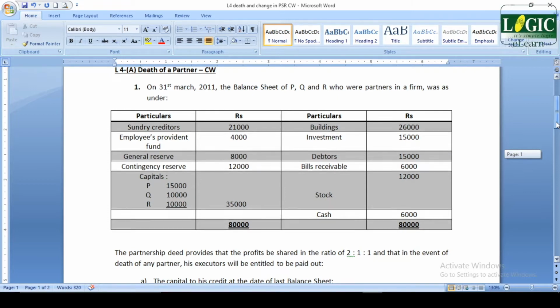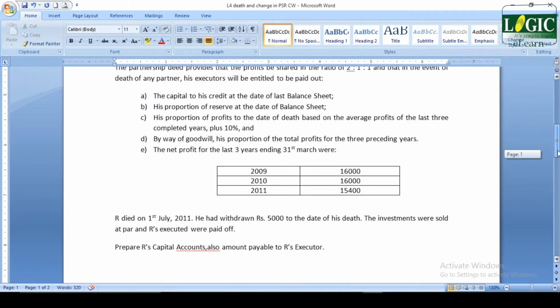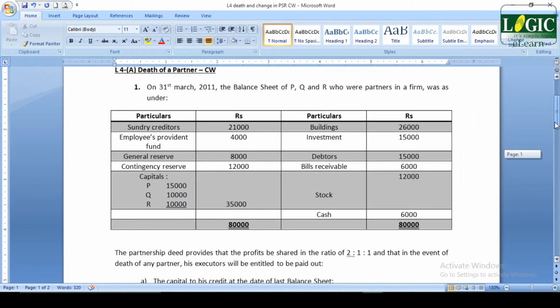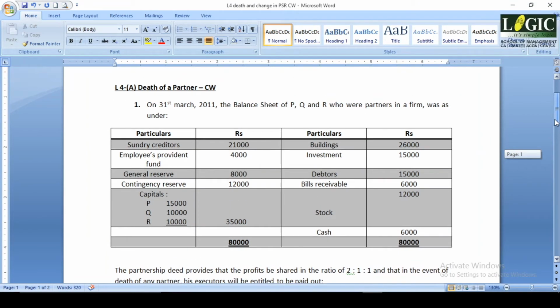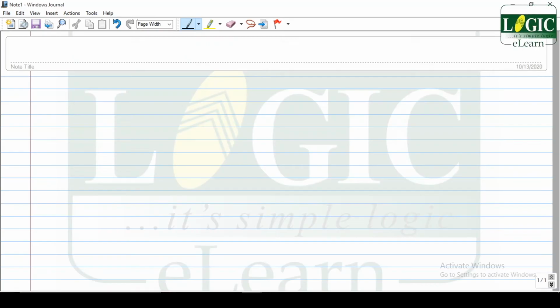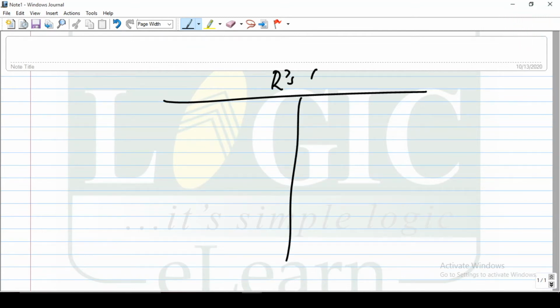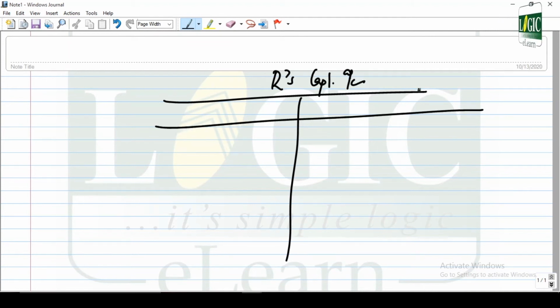Accountingly, maybe personally the partners may be having connection. So we will see how to prepare the dead man's, here it is R's capital account, and how to trace out the amount payable to his executor. Here the dead man is R, so R's capital account, only one.